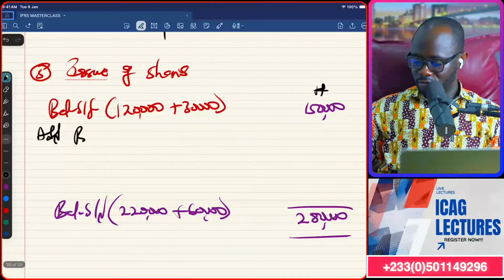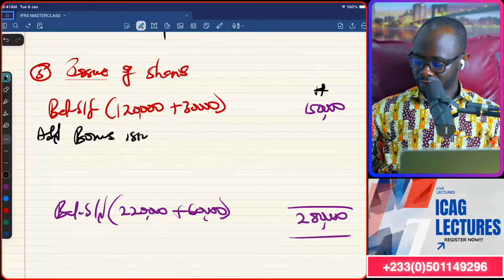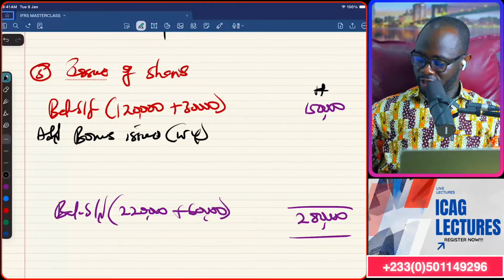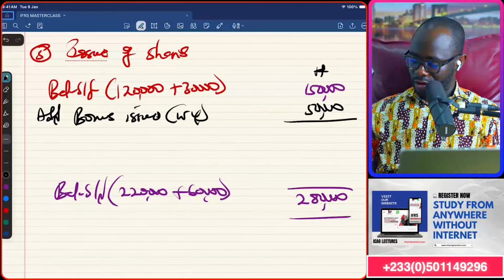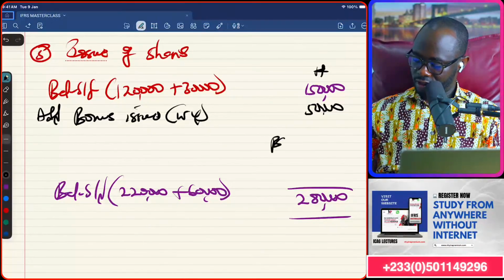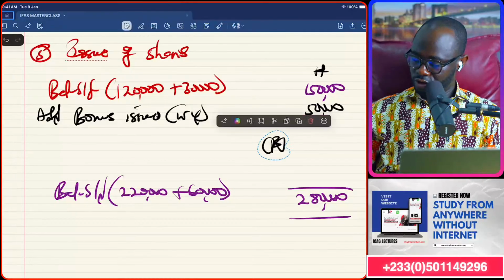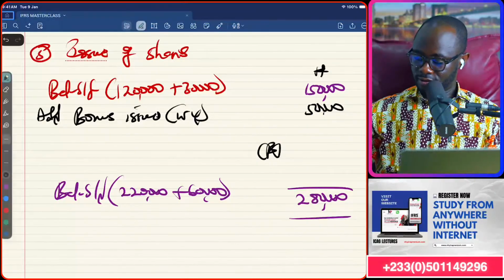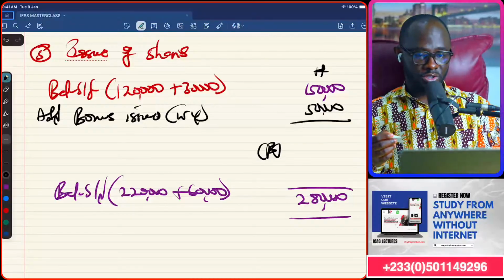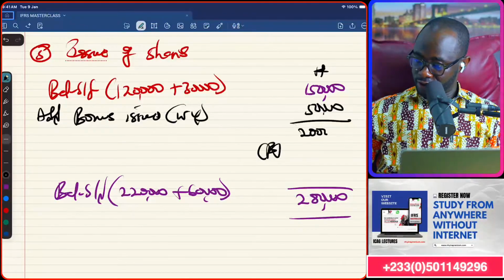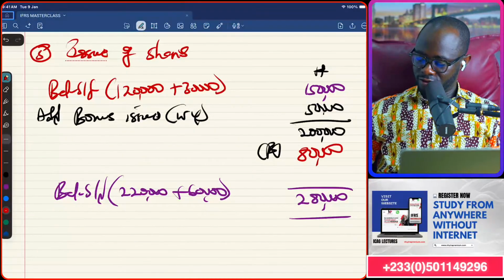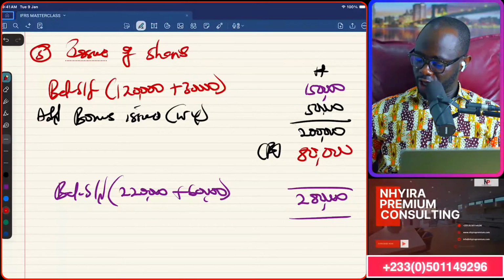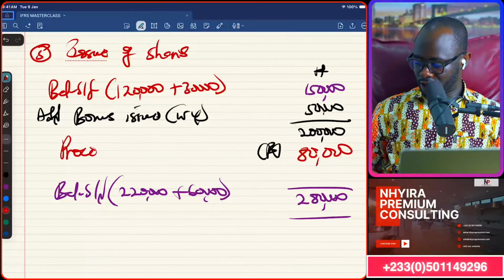So you add the bonus issue from workings 4, the 50,000, so that in that case, our balancing figure will become the issue of shares. Okay, proceeds from the issue of shares. So that will be 200,000 here. So that the balancing figure will become 80,000. And that will be proceeds from the issue of shares. Sounds good?